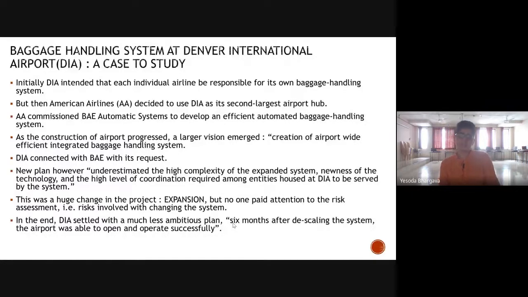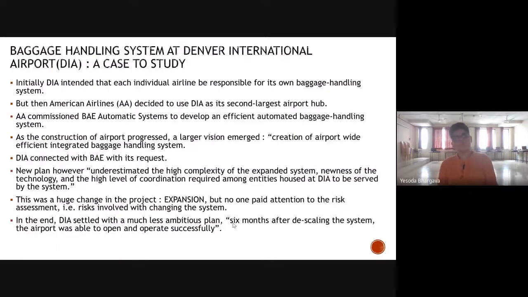The airline wants to make the experience for customers seamless, right from taking off to taking their luggage from the baggage claim, so they gave this responsibility of handling their baggage system to British Aerospace Systems. Why did they do this? Because DIA had this protocol that each individual airline should be responsible for their own baggage handling system. So British Aerospace accepted this request by American Airlines and the construction began.